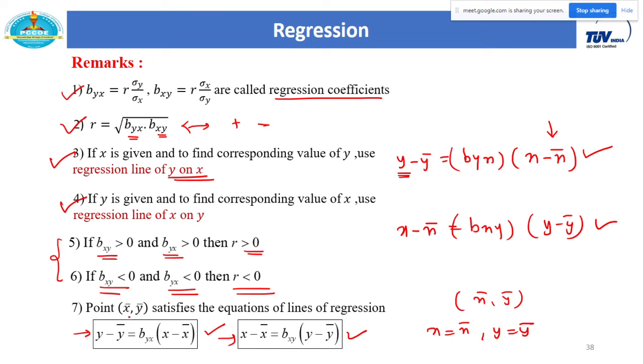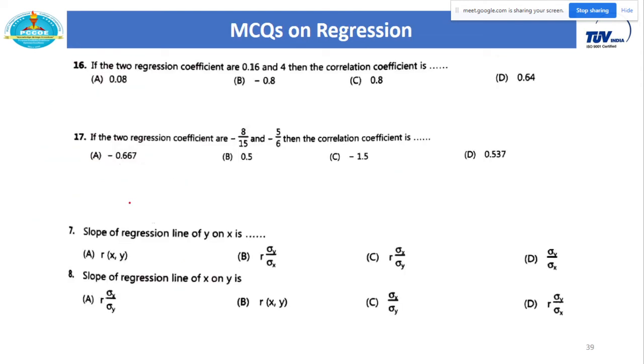So from this remark, you can find the values of x bar and y bar, the arithmetic mean of x and the arithmetic mean of y. All the MCQs depend only on these 7 remarks. So we try to complete all these remarks.